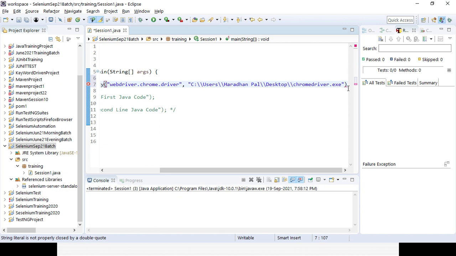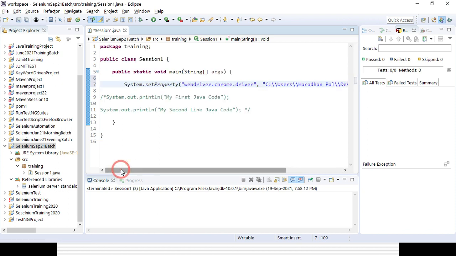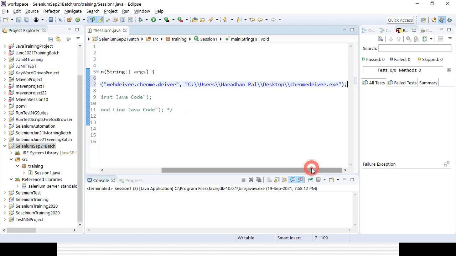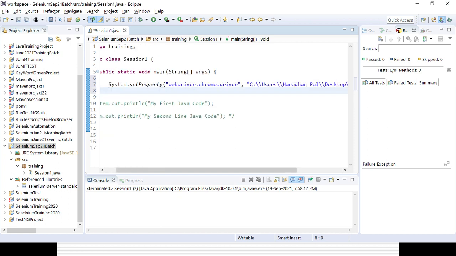After the 2 sessions, once the basic Selenium session is over, I will create 4 to 5 sessions for Java. Once Java is over, I will go back to the remaining Selenium, and then complete Maven and TestNG. Then I will create a few sessions for the data driven framework, keyword driven framework, and hybrid framework.